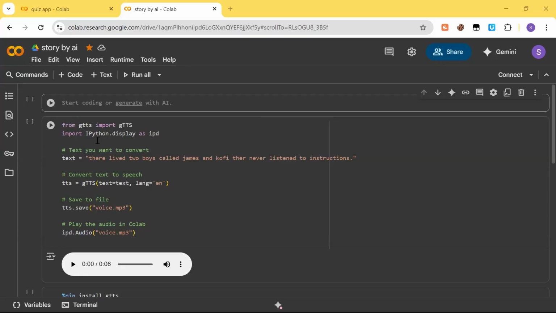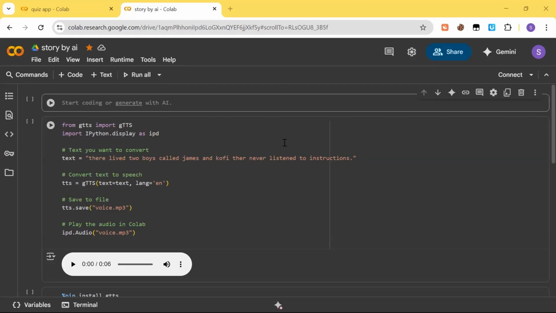Text you want to convert. So if you want to convert a story or a sentence, you write it in this space given below. Convert text to speech. tts equals gTTS, text equals text, language equals English. It will save to file. Play the audio in Colab. IPD.Audio voice.mp3. This means the audio should come from voice.mp3.